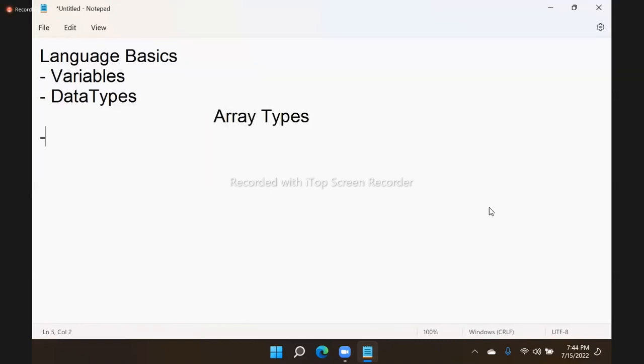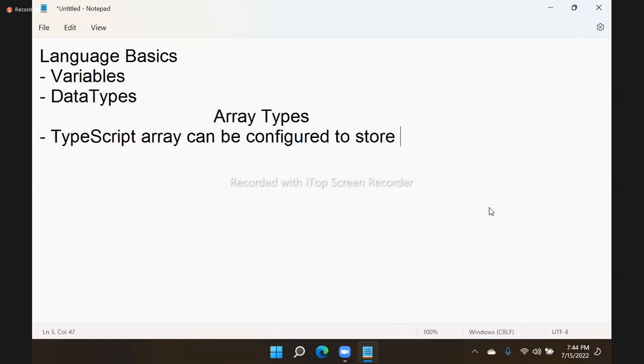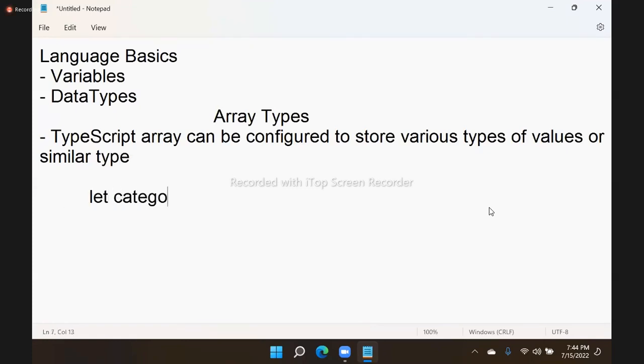Array types, as we learned, the purpose of an array is reducing overhead complexities. Actually, a TypeScript array can be configured to store various types of values or similar type. How can we do it? Just we can keep some categories, which is of string type.